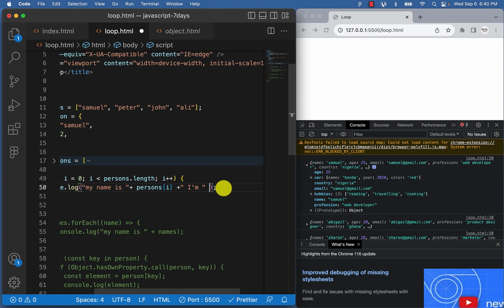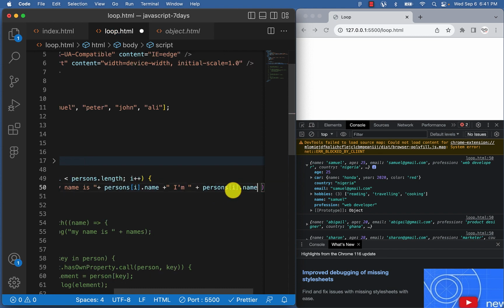This is where we put age. So it will be person.name, and how many years old, person.age, right?